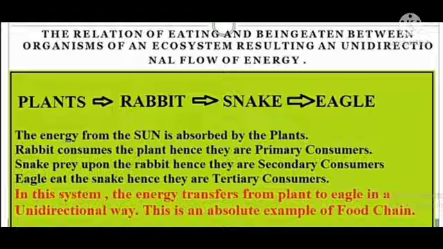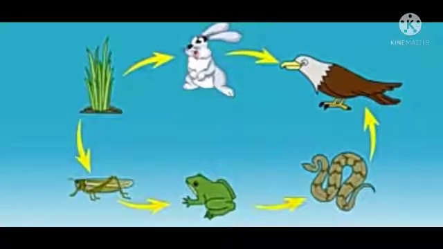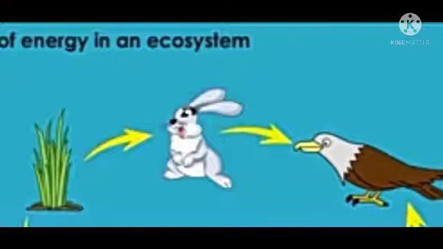So we can say that a food chain is a series of organisms, each dependent on the next as a source of food. Now look at this food chain. Here the plant is eaten by a rabbit and rabbit is eaten by hawk. Good. Or it may start with the plant eaten by a grasshopper, grasshopper eaten by frog, frog eaten by snake, and snake eaten by eagle. Right? Here each arrow in a food chain means is eaten by.